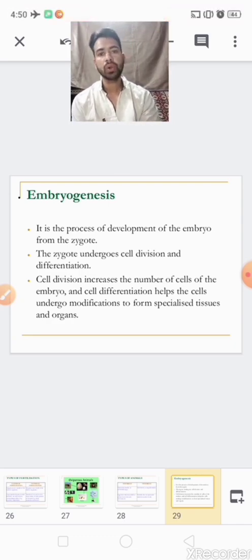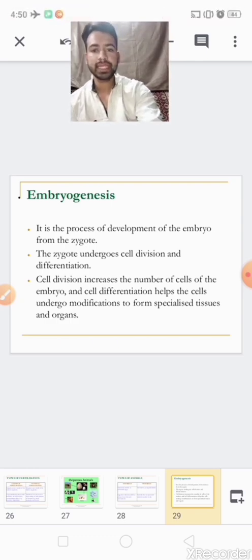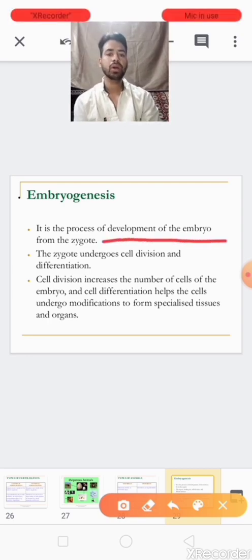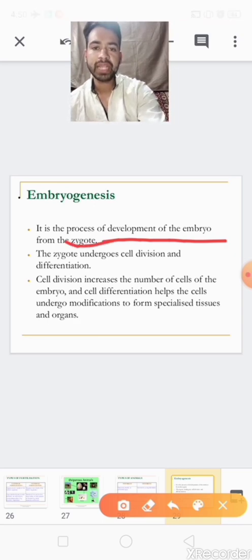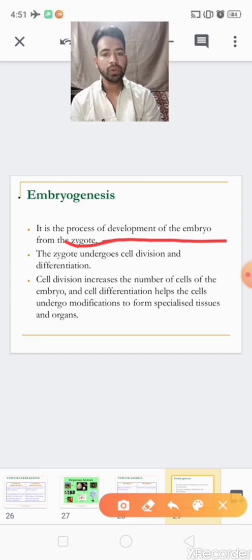From the zygote an embryo will be developed. So we can say that embryogenesis is the process of development of the embryo from the zygote.